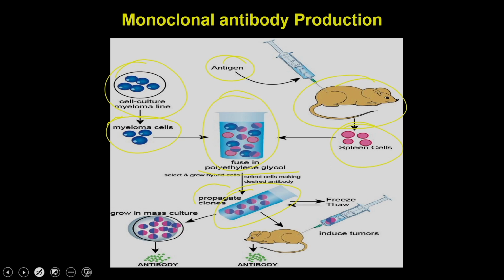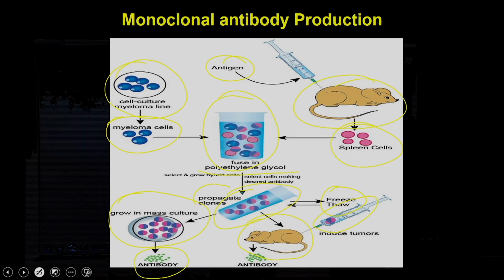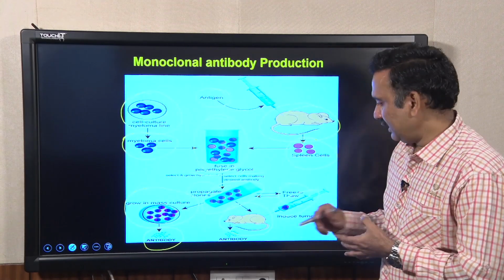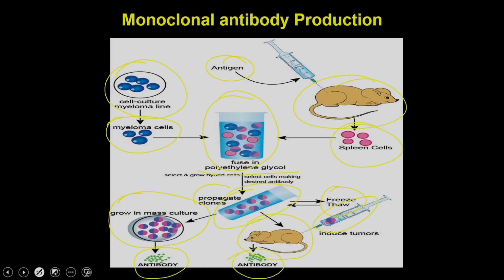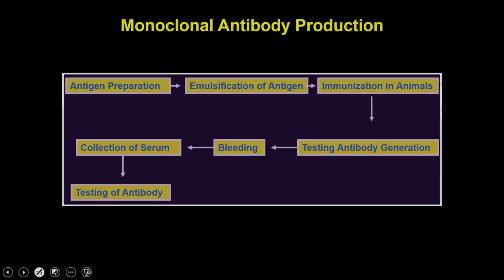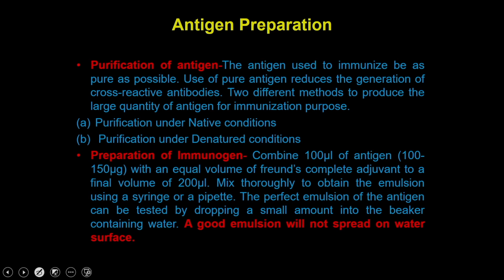These hybridomas can be grown in mass culture so that you can produce the antibodies, or you can freeze these hybridomas so that whenever required you can just take out the hybridoma and inject it into the animal, so that it will recover from the freezing, and then you can produce the antibodies. So, these are the multiple steps you require to challenge the animals.